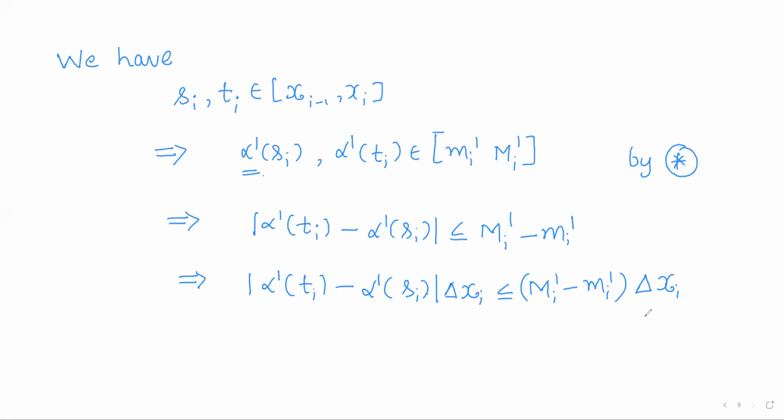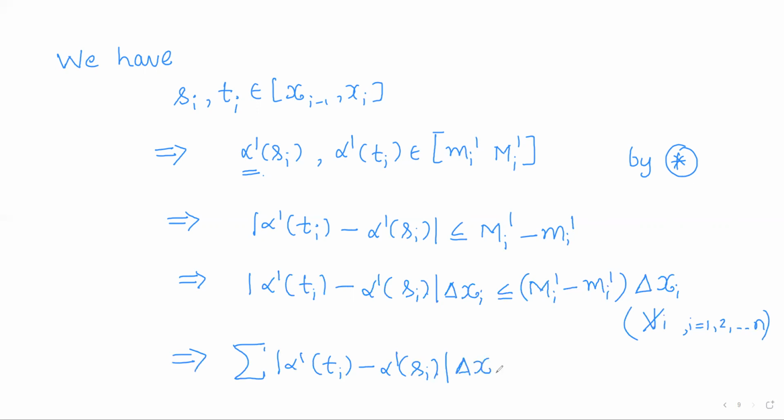So for all i we have this, since i is arbitrary. Take the summation on both sides: the summation of alpha dash of ti minus alpha dash of si into delta xi, i running from 1 to n, is less than or equal to the summation of capital Mi dash minus small mi dash into delta xi, i running from 1 to n.